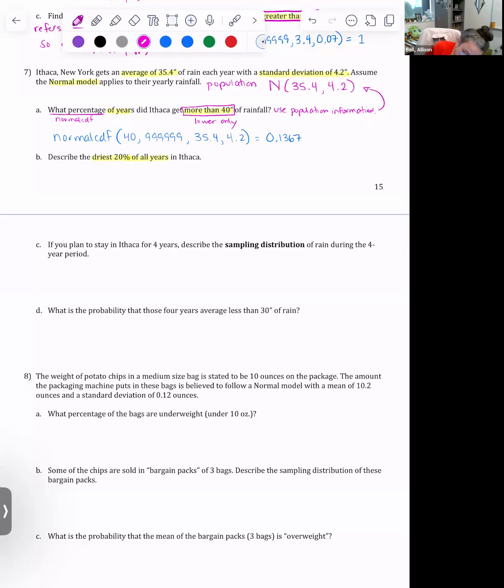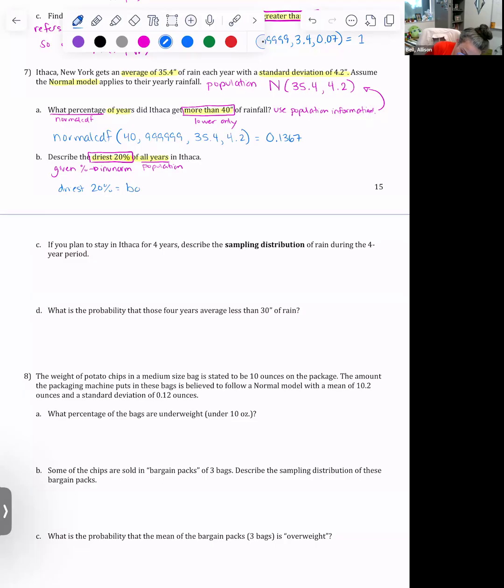Okay, so first, all years is the entire population. And here, they're giving me a percent. So this means I'm going to use inverse norm. The question is the driest 20%, are those the bottom or the top?